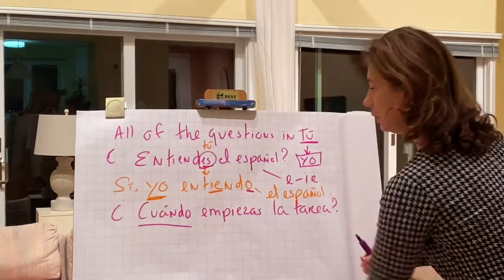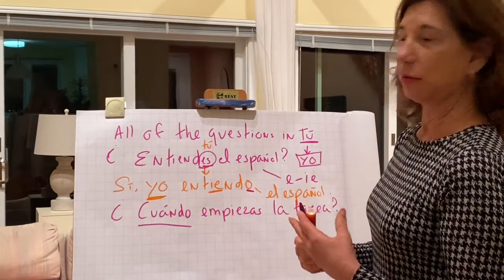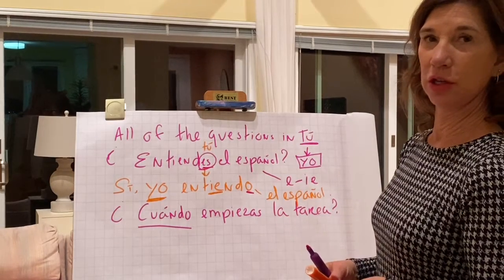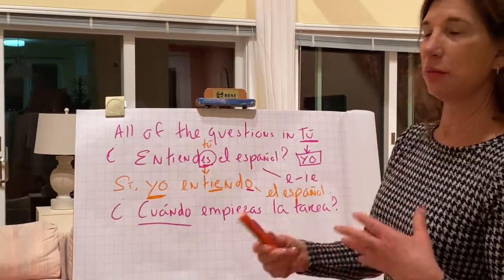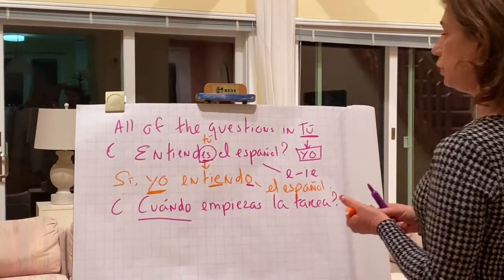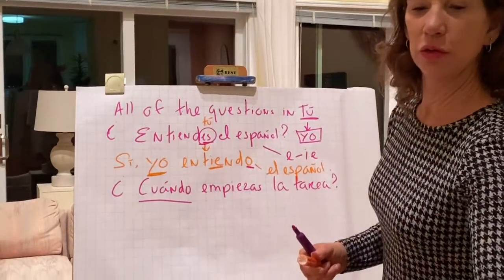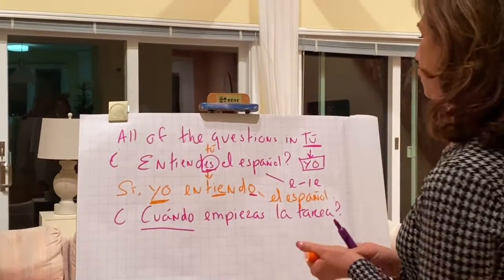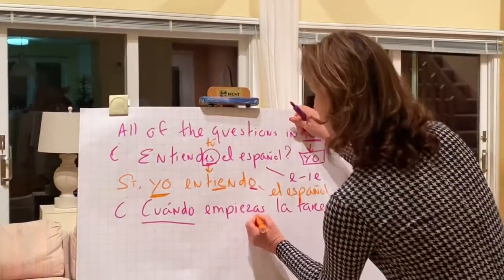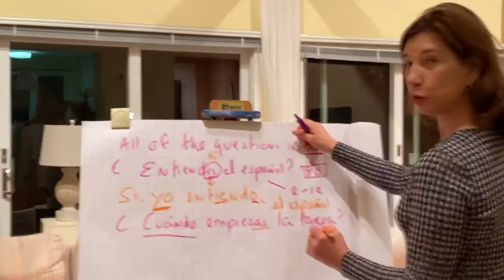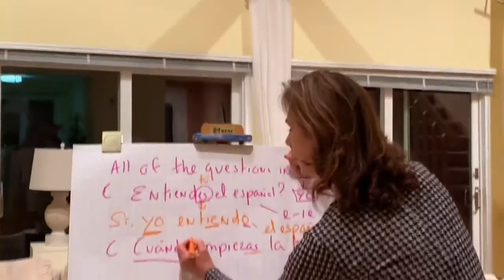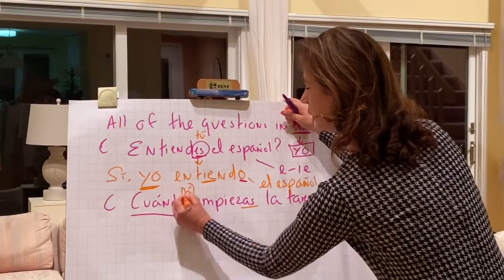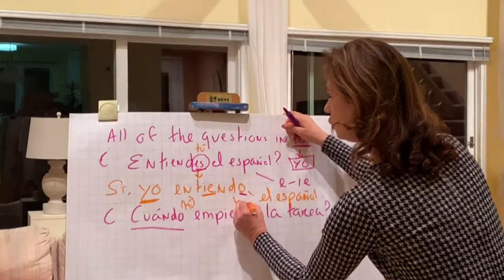So again, this is not a yes or no question, because if I say, when do you start your homework, you would think I'm really strange if in English I said, yes, I start my homework, because that doesn't make any sense. So you have to make a decision, but I always tell you, you want to come up with a safe answer. Okay, so we know that the question again is in the tú form, right? Because this, I don't need to write it in Spanish. This is cuándo tú empiezas. They don't use that because we already know that this is in the tú form.